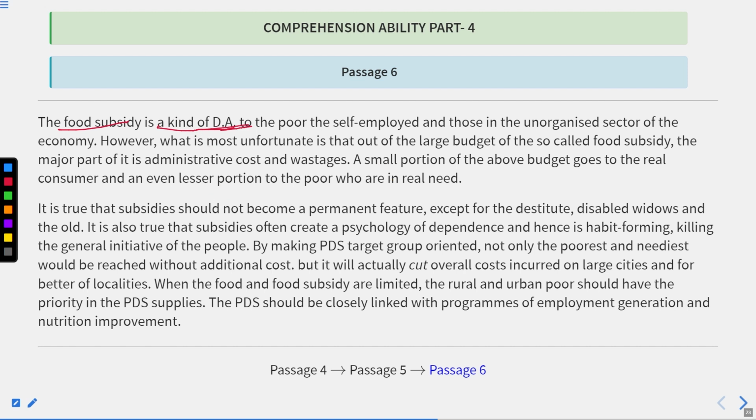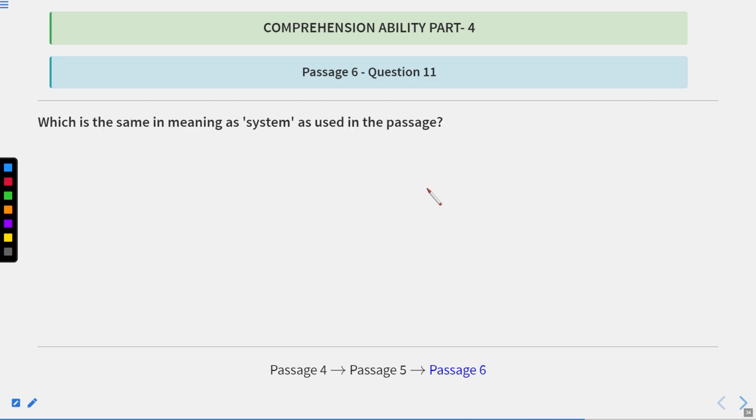The food subsidy is a kind of DA to the poor, self-employed, and those in unorganized sector economy. However, what is most unfortunate is that out of the large budget of the so-called food subsidy, the major part of it is administrative cost and wastages. A small portion of the above budget goes to the real consumer, and even lesser portion to the poor who are in real need. So, to the poorest people, it does not reach. Okay. So let us get back to this question, we have already done.